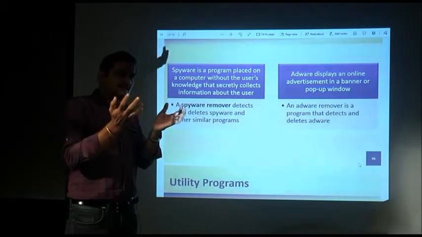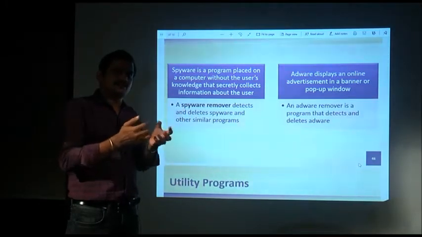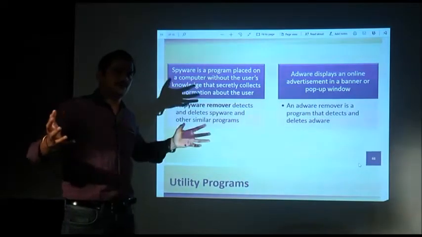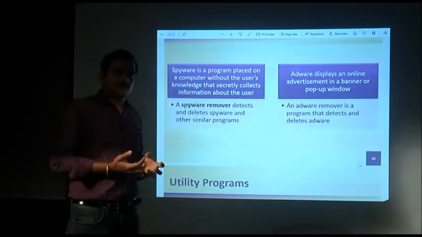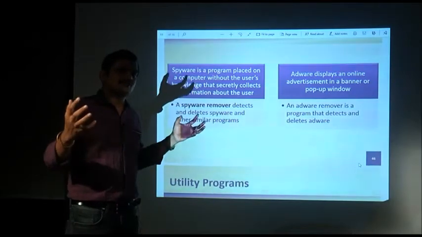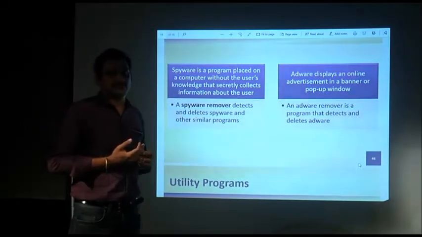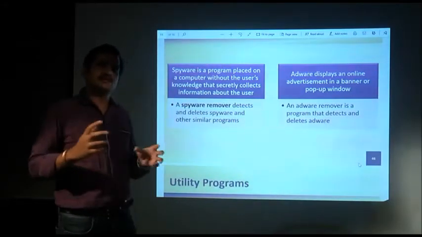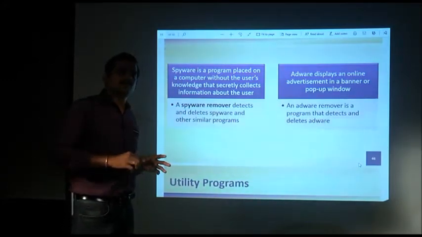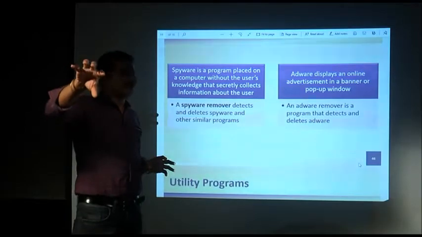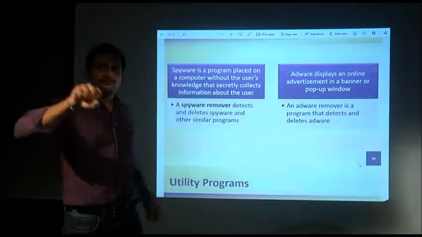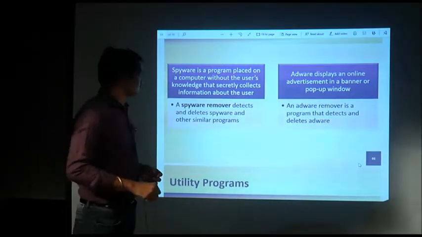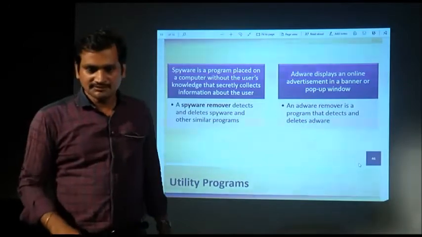If they appear again and again on the screen, you may get disturbed while browsing the information you want. You do not want pop-ups to interrupt your browsing regularly, or those advertisements to appear in the process of browsing. So what you can do is install an adware remover in your system. It will enable your system to block those pop-up windows which are going to be displayed for some advertisement. Okay, so these are the utility programs.